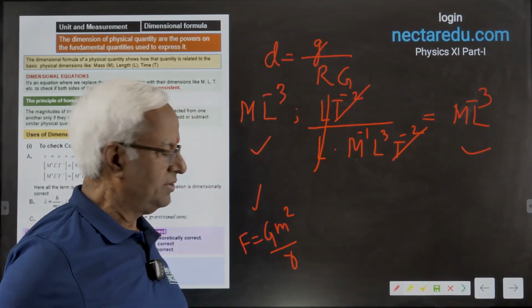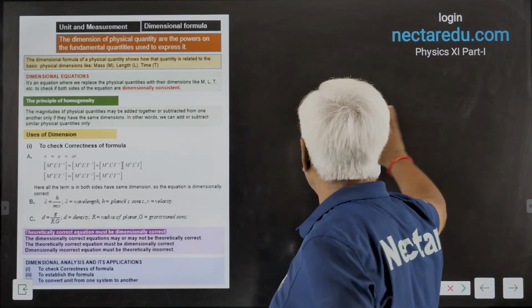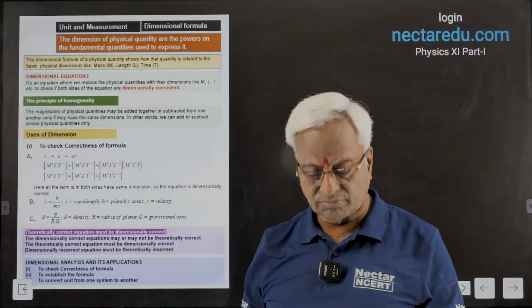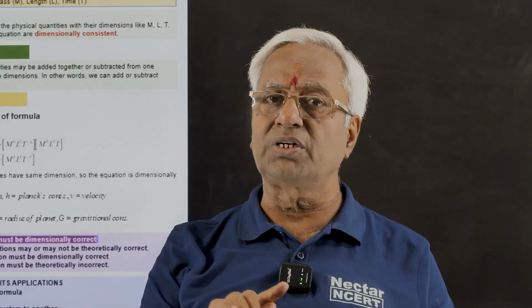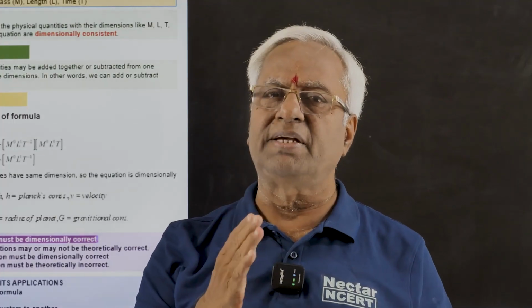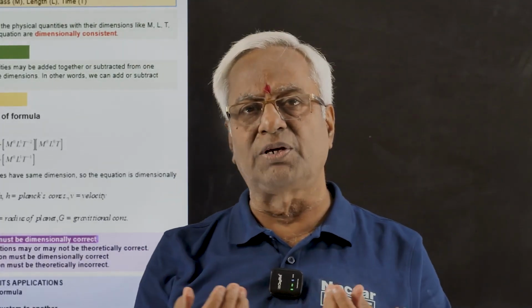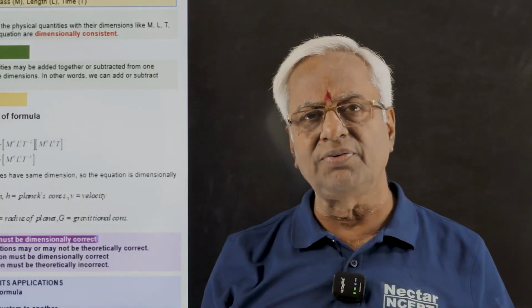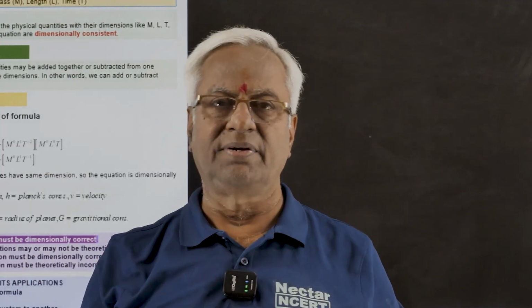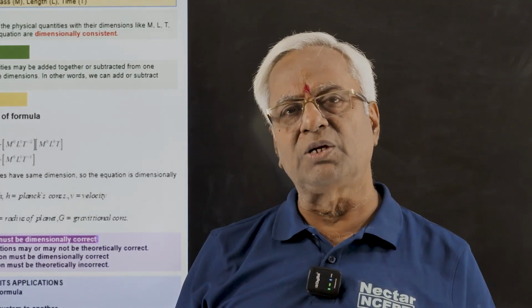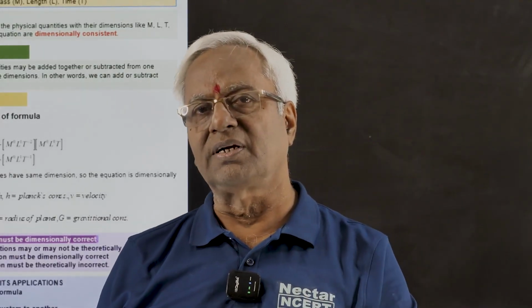Again, this is correct. Now, certain limitations that we come across while dealing with these uses of dimension are, first of all, when you say some equation is theoretically correct, it must be dimensionally correct. But when you find some equation is dimensionally correct, there is no guarantee whether it is theoretically correct also. Theoretically, it may or may not be correct. One more thing: if some equation is dimensionally incorrect, that equation must be theoretically incorrect.